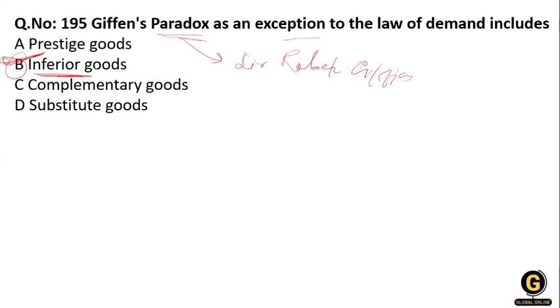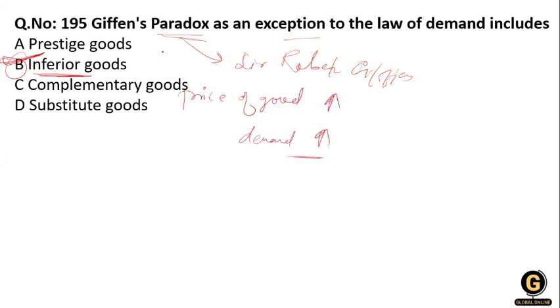The next question. So what is a Giffen good? I have to explain it rightly. That is, a Giffen good is when the price of some goods increases, the demand also increases.